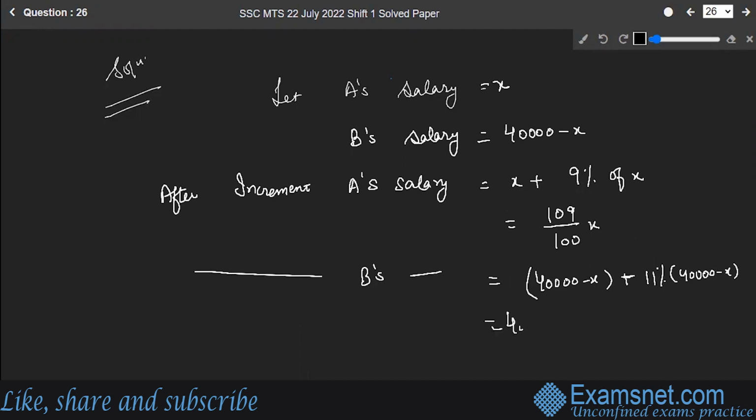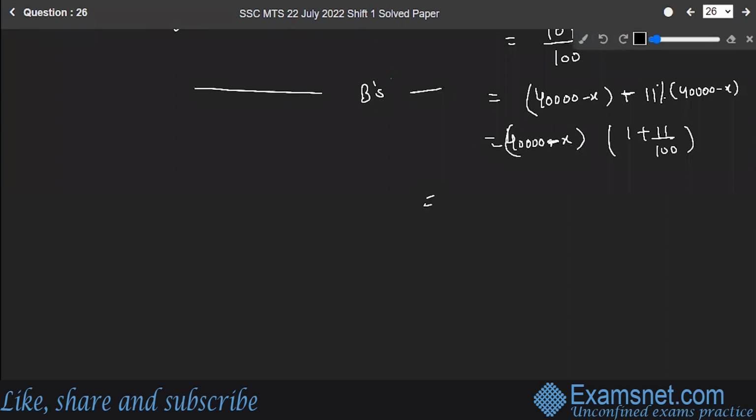So I'll take this 40,000 minus X common from here, and here will be 1 plus 11 upon 100, which will give you 40,000 minus X times 111 upon 100. So this is the B salary.